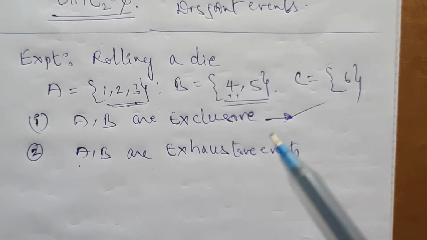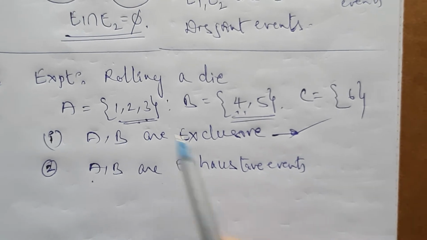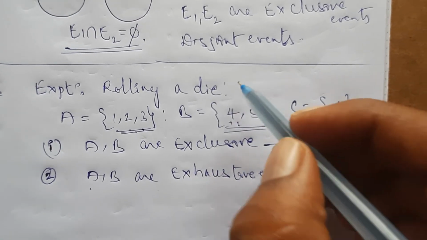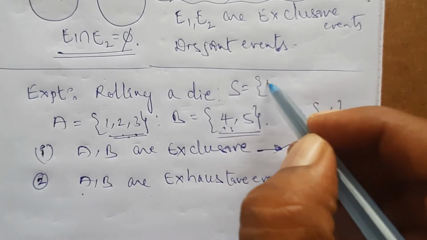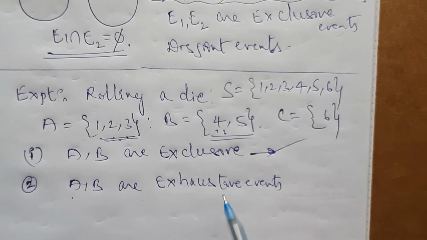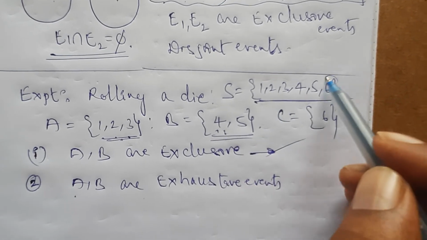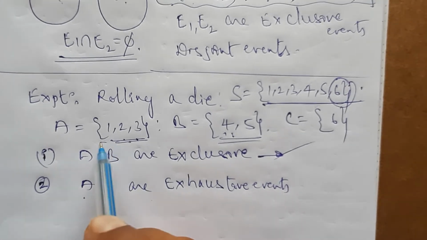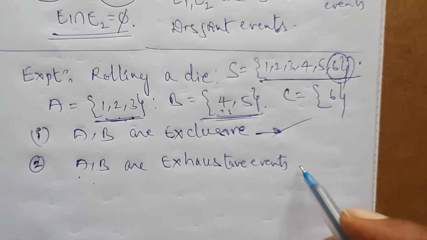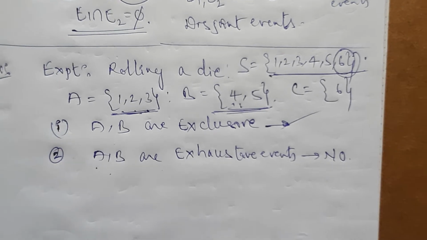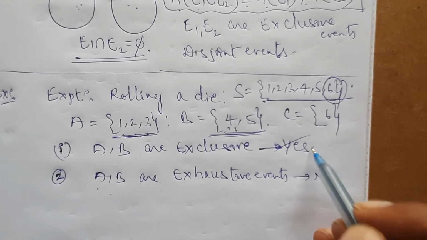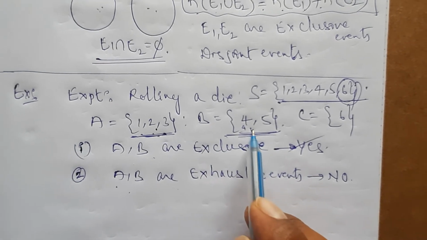Exhaustive means the outcome should belong to at least one of the given events. For example, when rolling a die, the sample space is 1, 2, 3, 4, 5, 6. If the outcome is 6, then 6 does not belong to A and does not belong to B. So are A, B exhaustive events? No. And are A, B exclusive? Yes, since there is no common region.